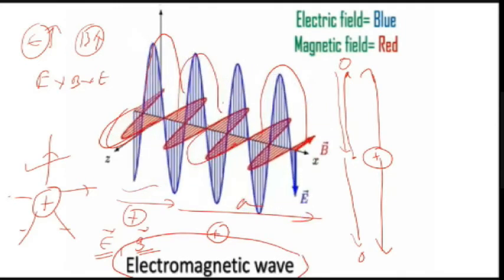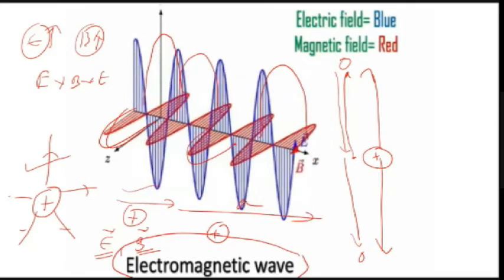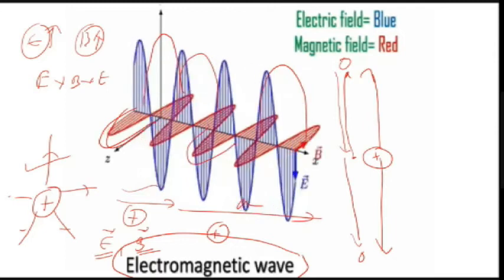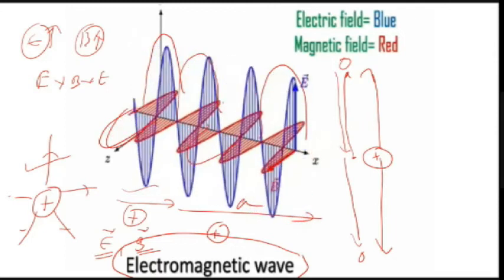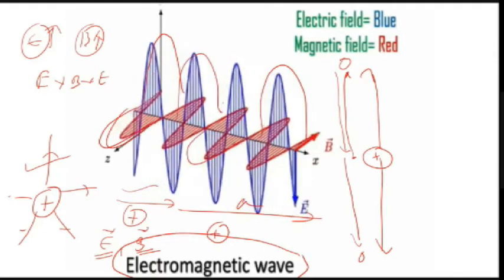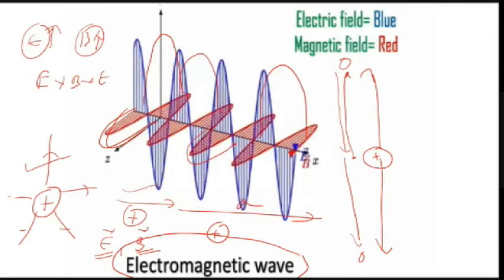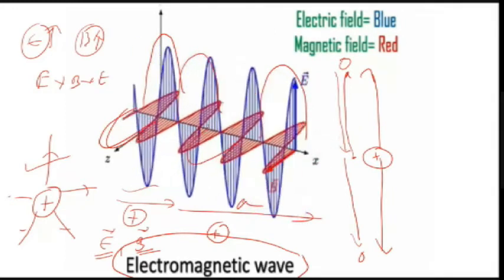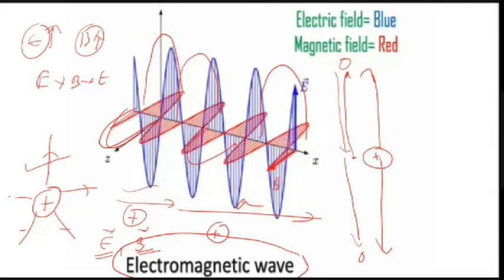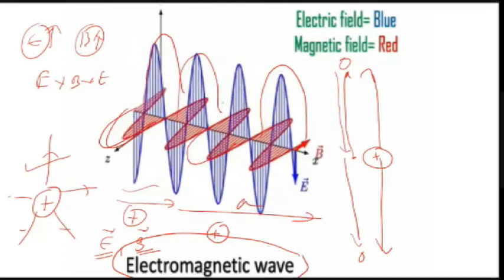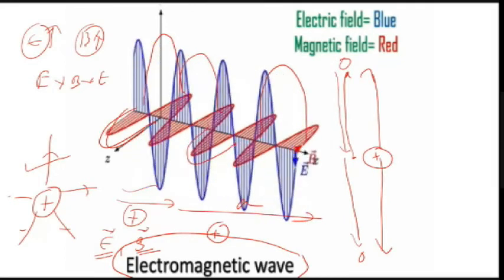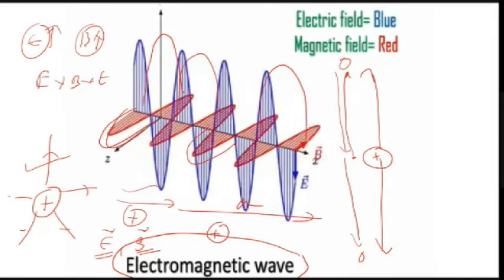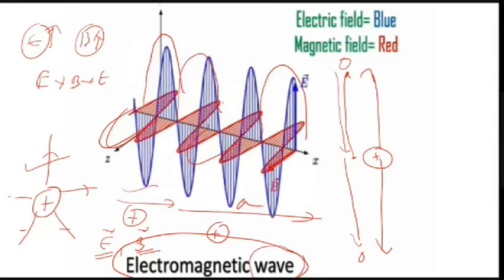So in simple language, I can say that electric field and magnetic field are mutually producing. A varying electric field produces a varying magnetic field. A varying magnetic field produces a varying electric field, and this process continues. So as a result, what happens? There is a continuous oscillation of electric and magnetic field, which is propagating through space. So there is a disturbance produced. That disturbance is called as electromagnetic wave.